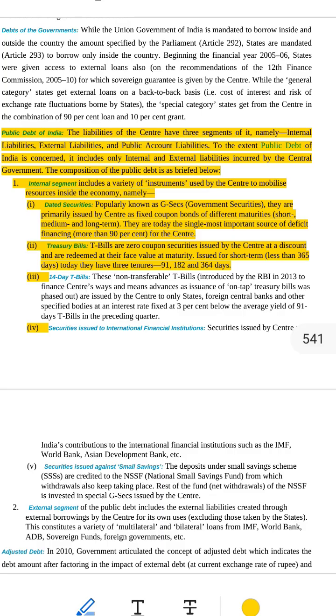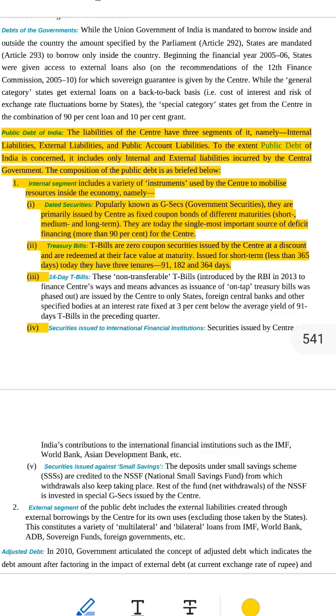What is public debt? Public is related to the country or the government. Debt equals borrowed money. So public debt means the money the government of India has borrowed and has to pay back later. Think of it like this. Imagine the government is like a person who needs money but doesn't have enough. So they go around borrowing from people inside India and people outside India, people who gave them money temporarily. Let's now see the full picture step by step.